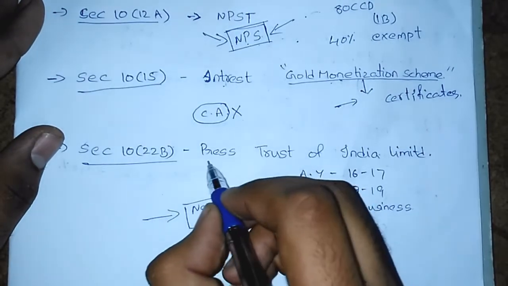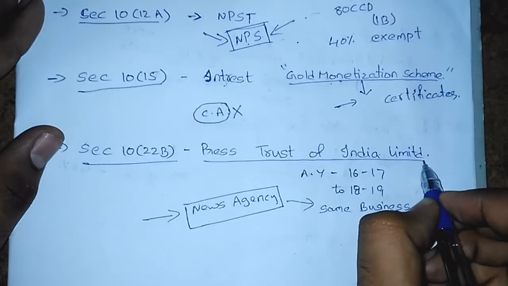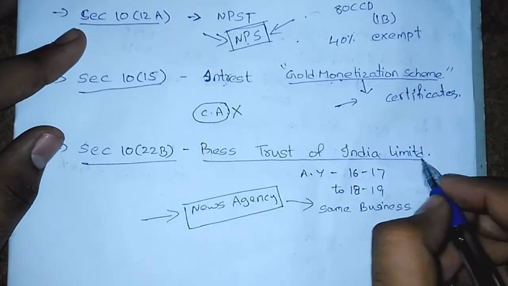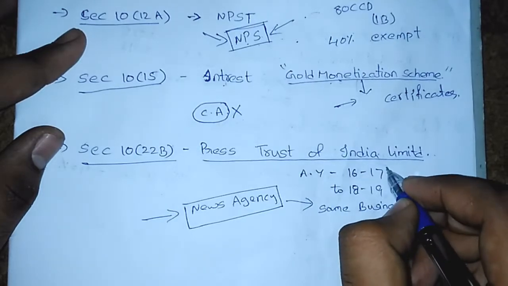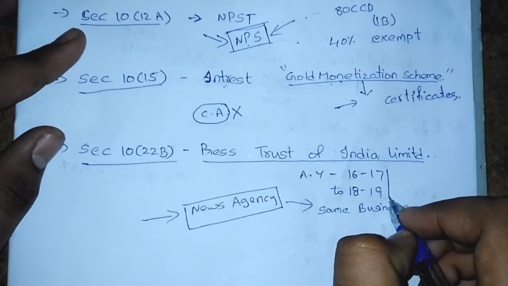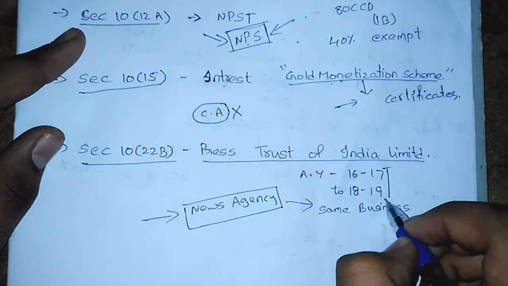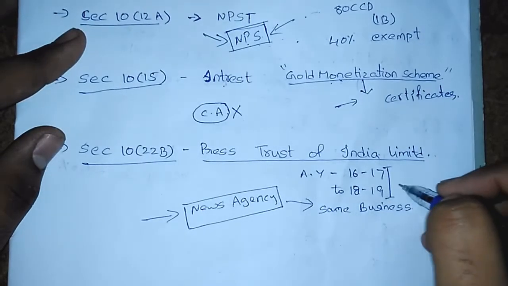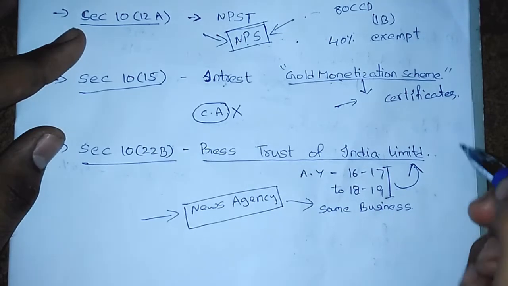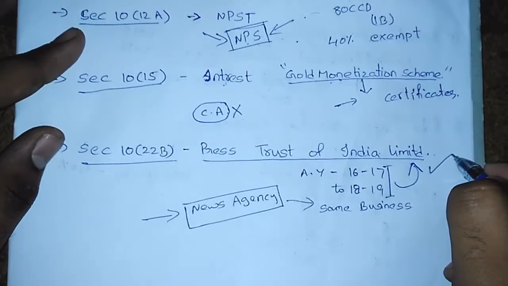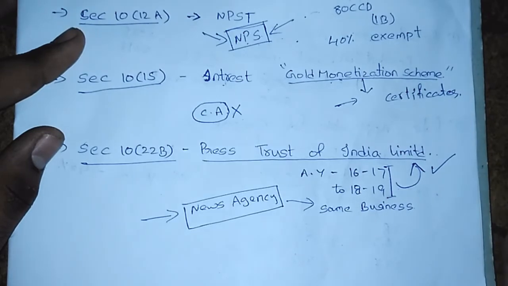They covered Press Trust of India as a news agency, and for this Press Trust of India Limited, located in New Delhi, for the assessment years 16-17 to 18-19, whatever income is generated, if this income is applied in the same business of collection of the news, then this income would be exempt. That's it for this section.